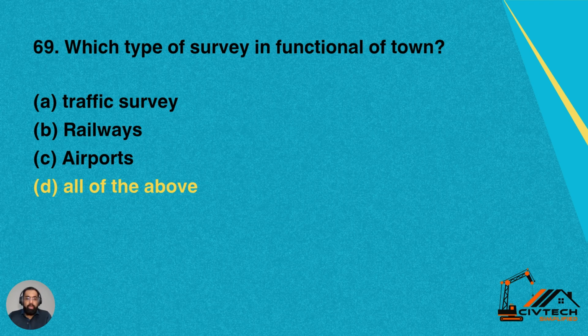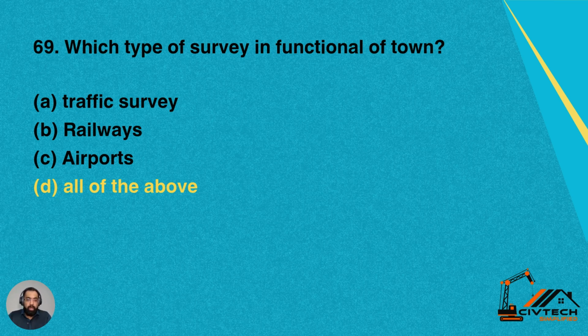Then we have question number 69. Which type of survey is considered in the town? Number A, traffic survey. Number B, railway survey. Number C, airports. Number D, all of the above.